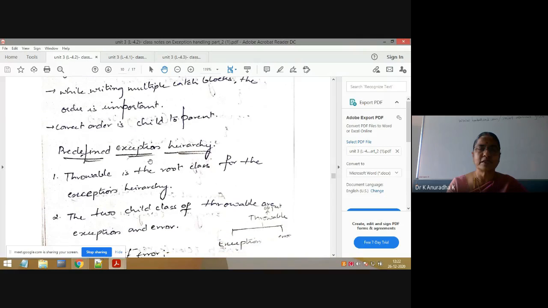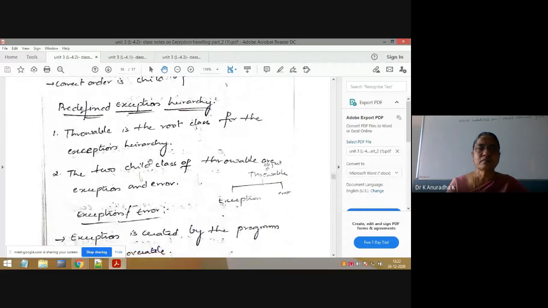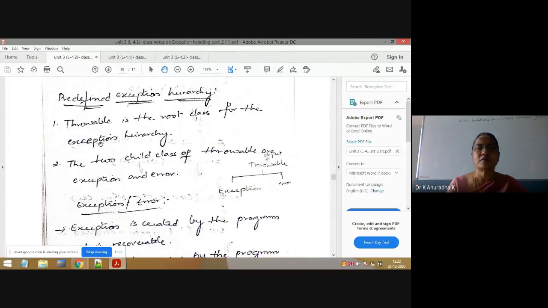So coming to the predefined exception hierarchy, Throwable is the root class for the exception hierarchy. So for all the exception classes, Throwable is the root class. Next, on the top of Throwable, the Object class is there.